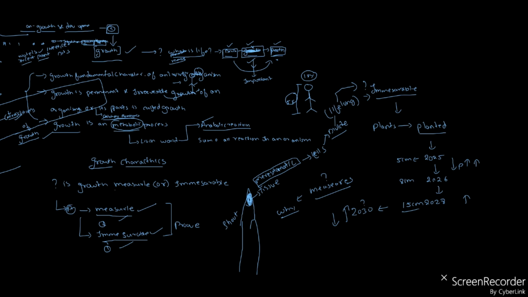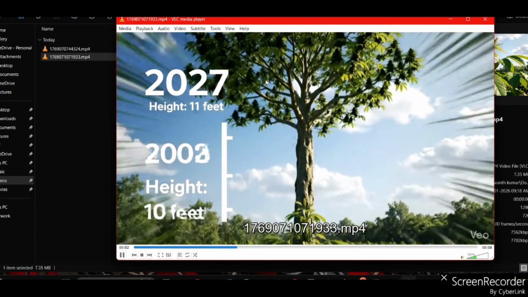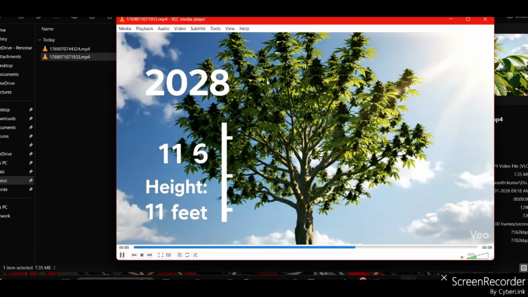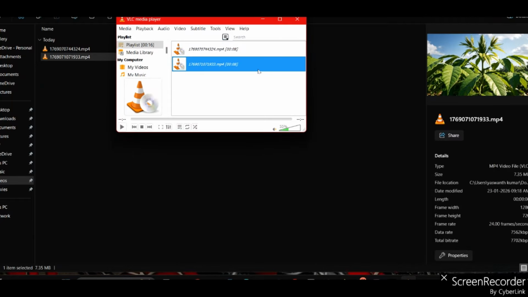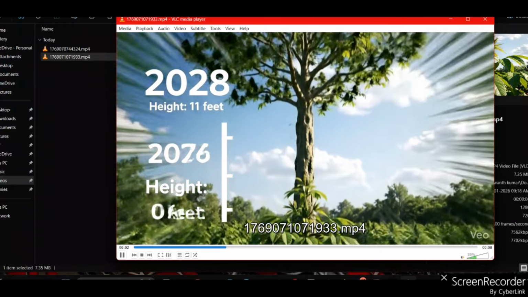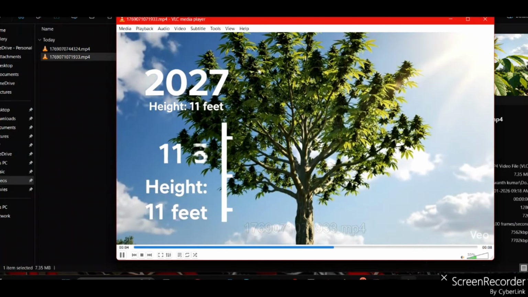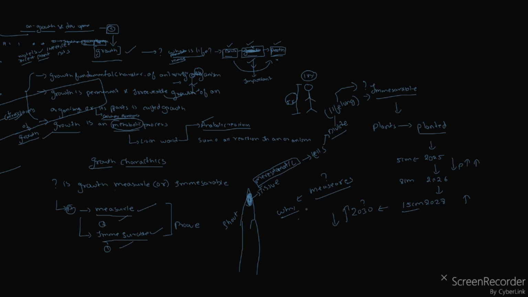To understand that, I will show one video for you. See the video: 2028, 2030, you cannot measure it, right or not? So once again, see the video. If you plant it, the height will keep growing. We cannot measure it. So we cannot measure the growth of the plant because of the meristems. Then how can you measure?